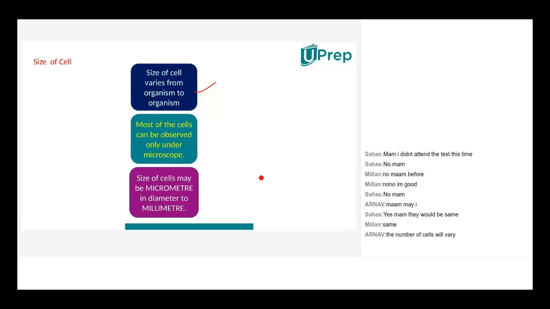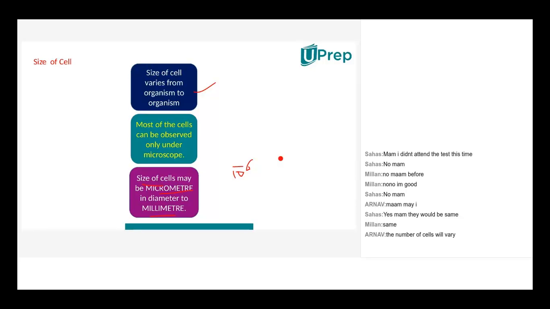"Size variation won't be there" is a wrong concept. Size variation would be there. There is difference in size, but that size variation depends on the organism to organism. Okay, and the size variation will be very minute that we cannot observe it with naked eye. That's the point out here. So the ant and the elephant will have different number of cells, and the size would be the same because both are related to animal kingdom. That's the point of reference over here.